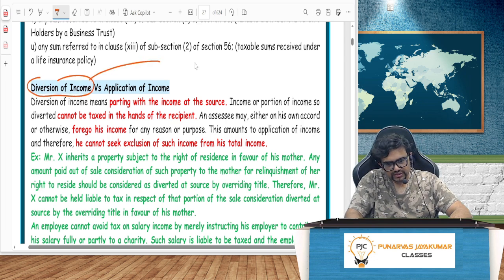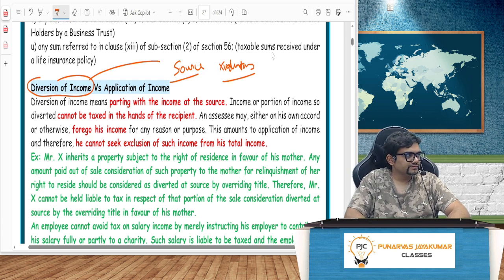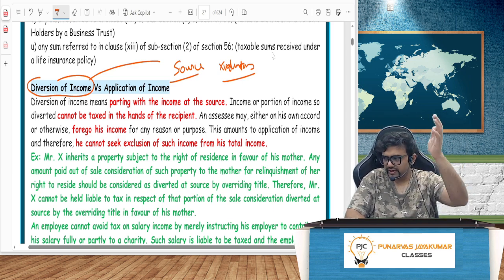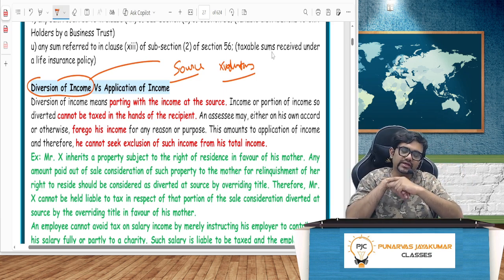Diversion of income is something which happens at the source itself. It may not be voluntary. Mostly it will not be voluntary. It predominantly will be court mandated. It overrides your title. You will not have right over the money. That is called diversion. Everything else is application. Me going and telling my boss, instead of me, you pay that person only, that is still application actually, because rather than you paying me, I'm applying directly to my parents.